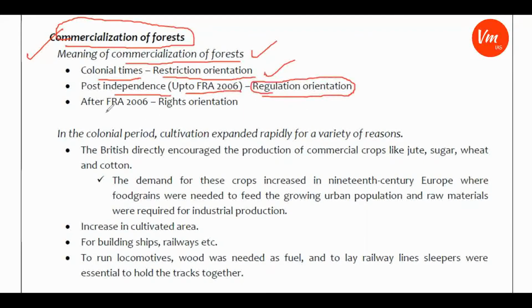After the Forest Rights Act 2006, the aspect has changed and it is rights oriented. That is, the Indian government wants to give rights to traditional forest dwellers and other Scheduled Tribes. So this is the main distinction between the approach of the forest policies during the colonial times, immediately after independence, and after the Forest Rights Act 2006.